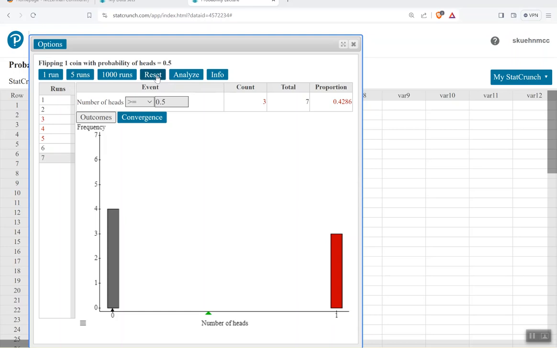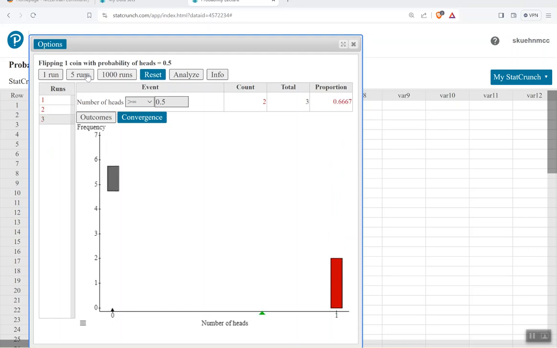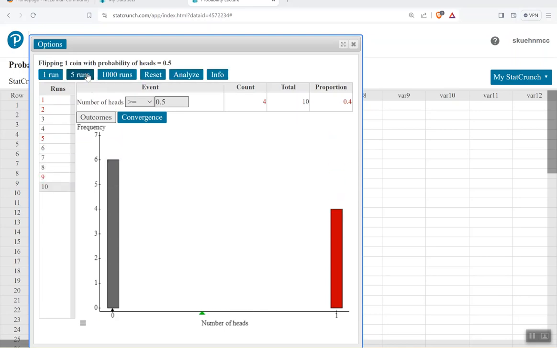Let's try that again. So I'll reset this and see if we can get better odds this next time. Now let's do it 10 times. So I'm going to do 5 times, and you'll see the simulation that is occurring here. And I'm going to do 5 more times so that I have a total of 10 flips. Now, in flipping the coin virtually for 10 tries, I got heads only 40% of the time. So what exactly is going on here? I thought intuitively we knew that if I flip a coin, I should get heads 1 out of 2 attempts.